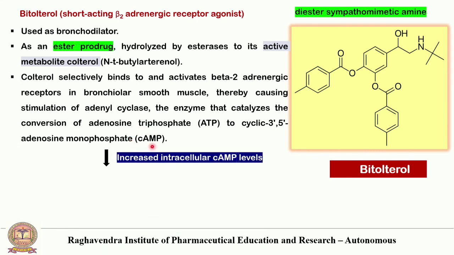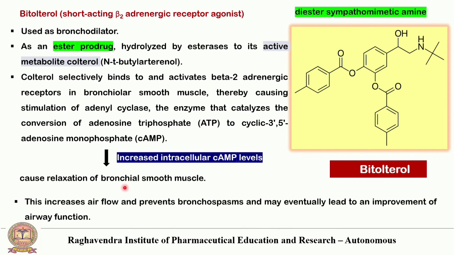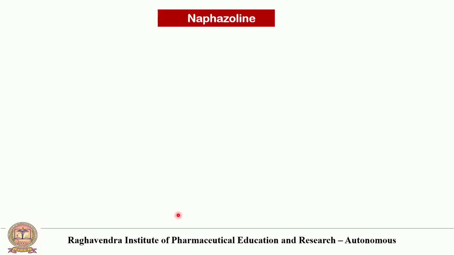Because of the increasing levels of cyclic AMP, it causes the relaxation of the bronchial smooth muscle. This increases the airflow, prevents bronchospasms, and may eventually lead to an improvement of the airway function.